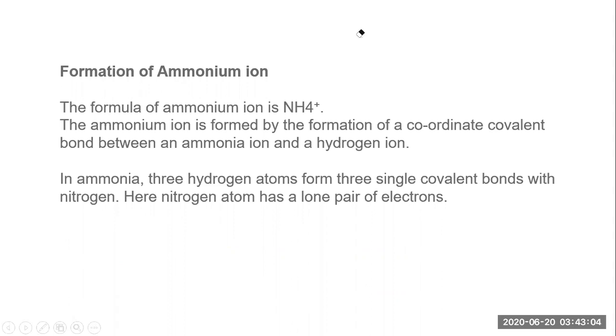So let's move here. The bond between an ammonia molecule and the hydrogen ion is called a coordinate covalent bond. In ammonia, 3 hydrogen atoms form 3 single covalent bonds with nitrogen. Hence, here the nitrogen atom has a lone pair of electrons. In the case of oxygen, there are 2 lone pairs of electrons, but only one is taken into consideration.